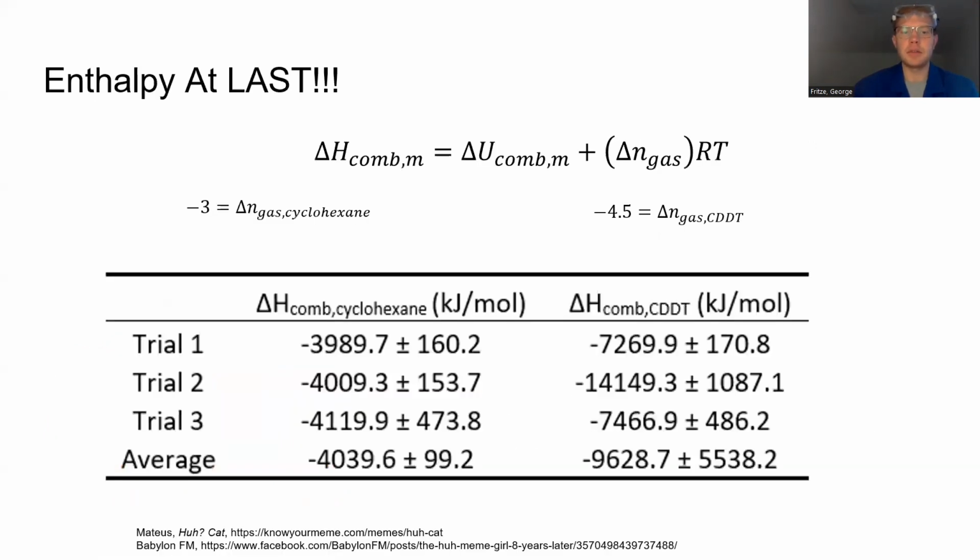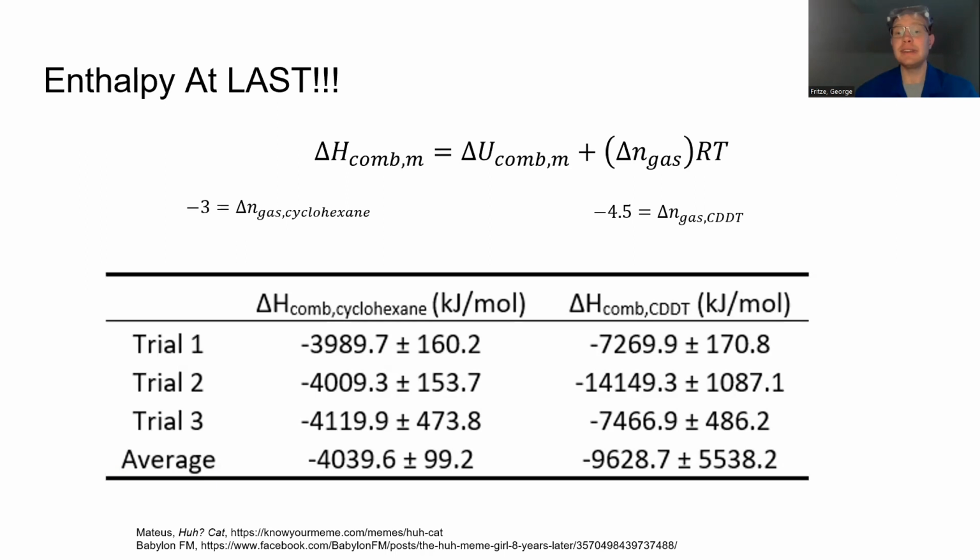Okay, now that we know the internal energy, the enthalpy of combustion, delta H, is equal to the internal energy plus the change in n, which is the change in moles of gas, times the gas constant R at room temperature, which was 298 K. Change in moles of gas can be found by finding the difference between the products and reactants on both sides of the gas molecules from the balanced equation shown before. These lead to the results shown below.